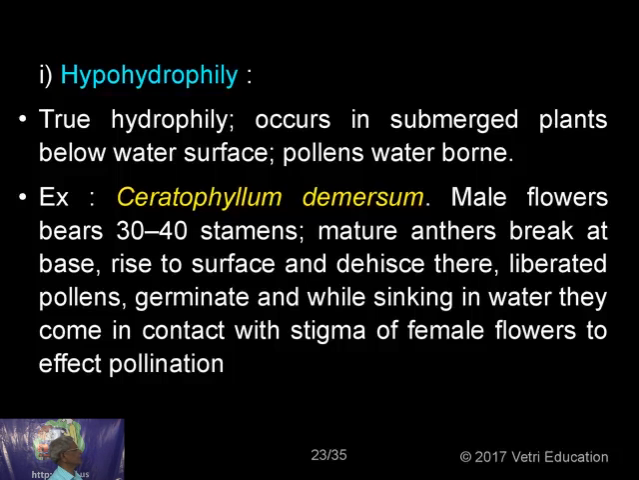Okay, and then see, two hydrophilous flowers. They occur in submerged plants. They live below the water level, so they become hypohydrophily. Male flowers bear 30 to 40 stamens. Mature anthers break at the base, rise to the surface, and dehisce there. Liberated pollen grains germinate, and while sinking in water, they come in contact with the stigma of a female flower to effect pollination. So the real pollination is taking place below the water.